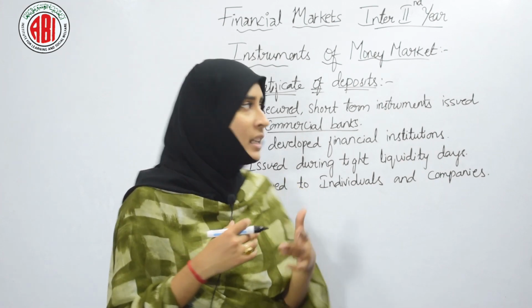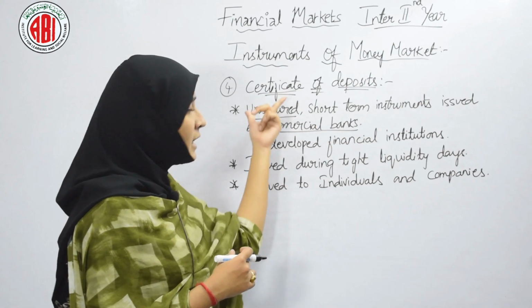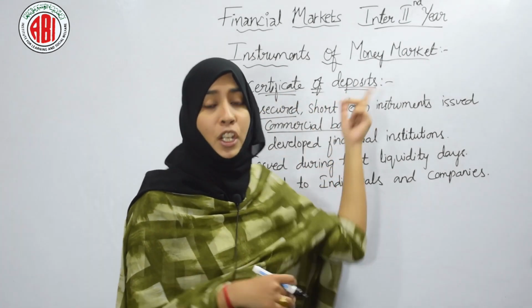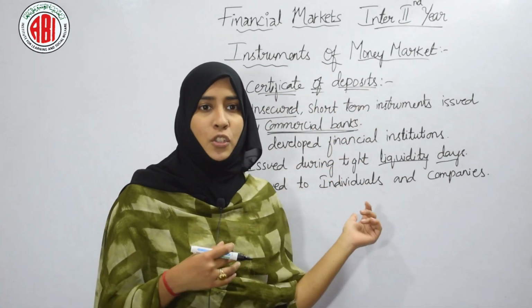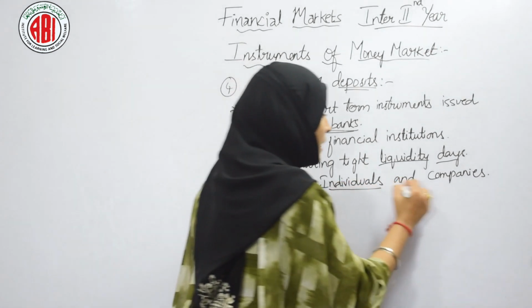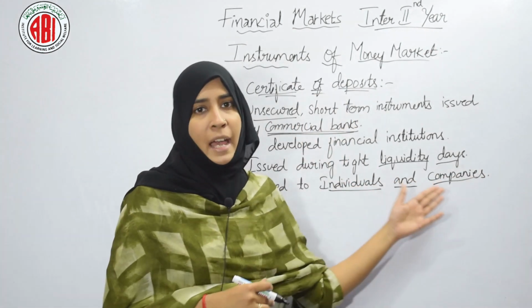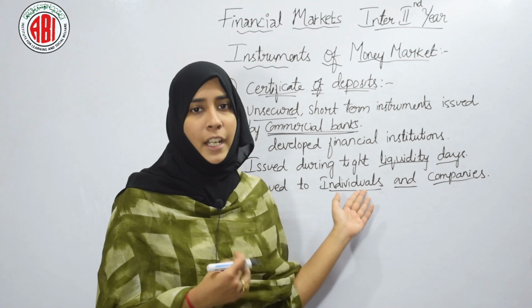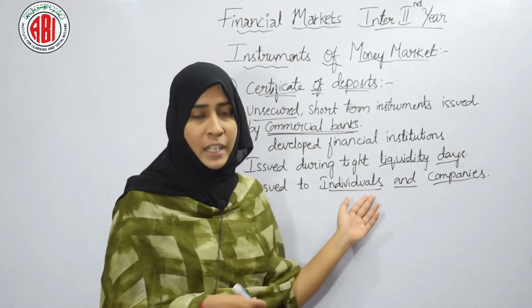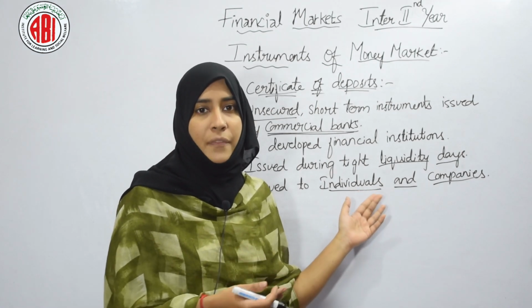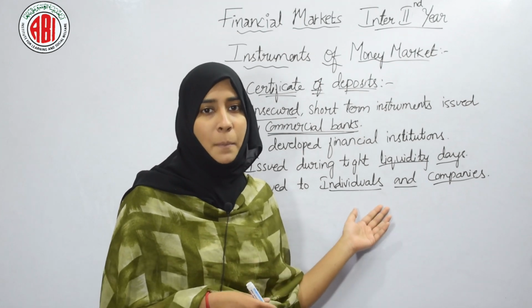They issue them to individuals and companies, who are the participants interested in taking certificates of deposit from commercial banks.